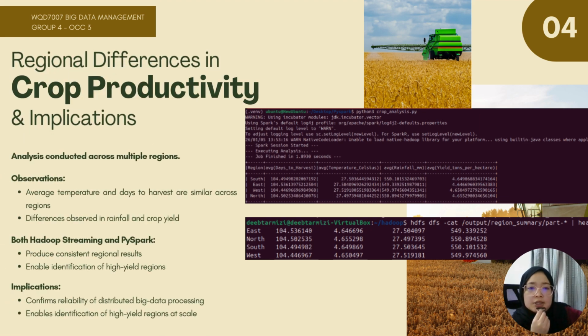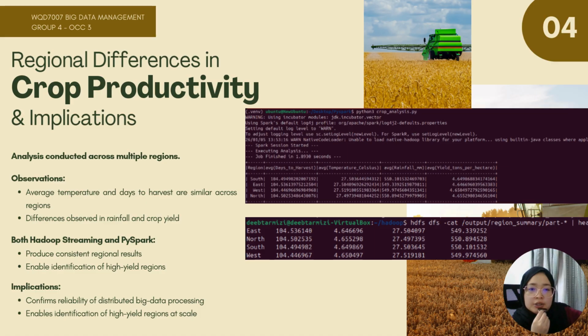Lastly, we do the analysis on crop productivity across regions using Hadoop streaming and PySpark. We found that the temperature and days to harvest are similar across regions, but rainfall and crop yield vary significantly. This shows that water availability is the key factor behind the regional yield differences. So both platforms produce consistent results, allowing us to clearly identify the high yield and low yield regions.